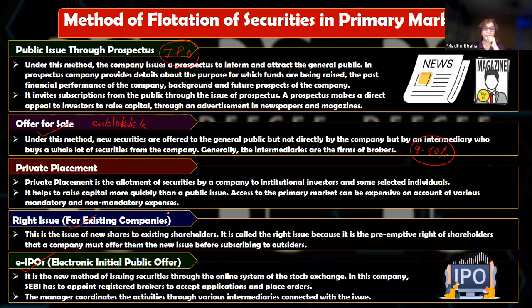So why? Because we know that when more equity shares are issued, the rights of the existing equity shareholders are diluted. So in order to avoid this dilution, a company will have to offer its equity shares to the existing shareholders, as it is their right to subscribe to those securities. That's why it's called as rights issue. So the 5 methods of flotation of securities in primary market.